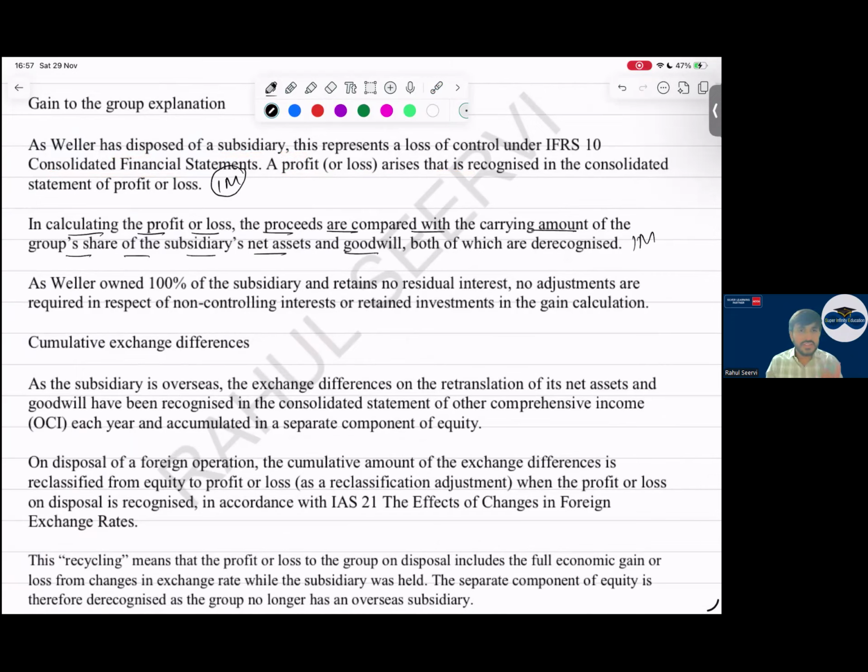Sale proceeds less the carrying amount of the group share at the disposal date, and both will be derecognized. As we own 100% of the subsidiary and retain no residual interest, no adjustments are required in respect of the NCI or retained investment in the gain. If you have not written this also, no issues. You could have mentioned it is 100% owned, so no NCI impact here.